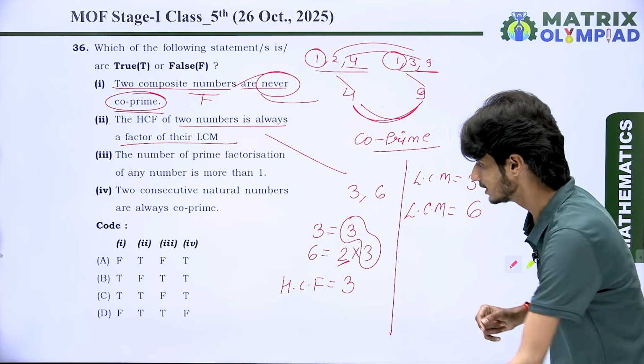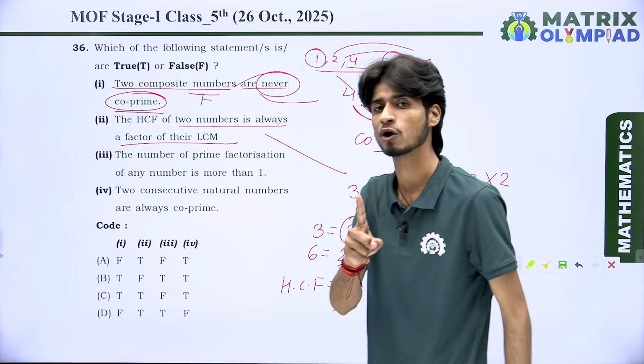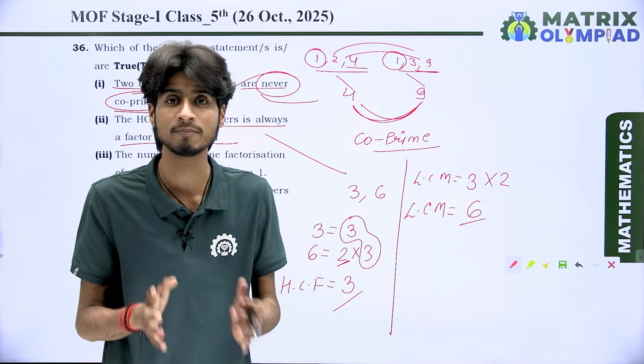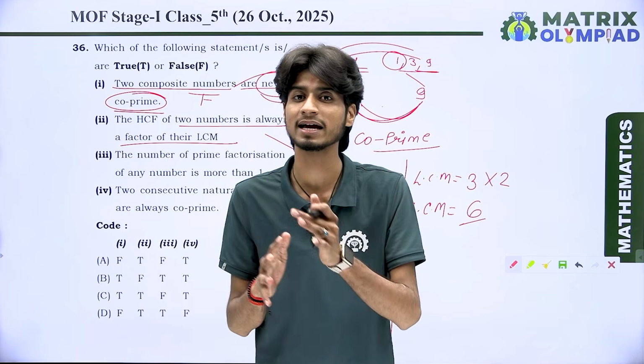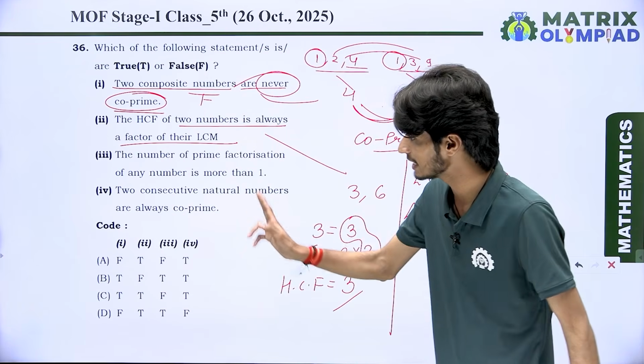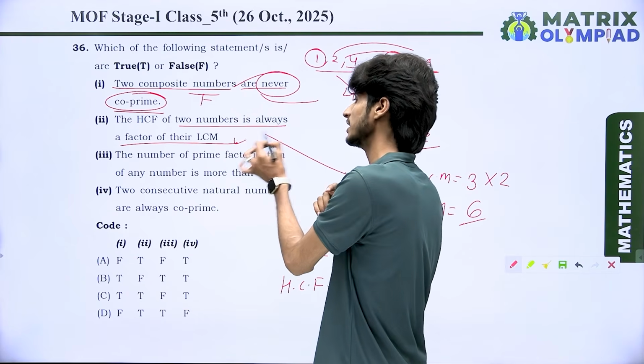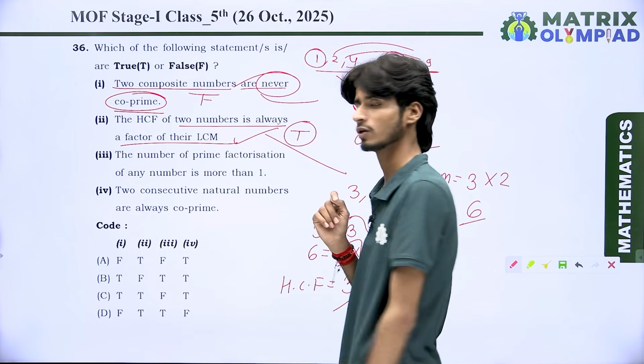Look at here, the HCF is 3 and the LCM is 6, and 6 is properly divisible by 3. That means the LCM of 2 numbers is always divisible by HCF. Then we say HCF is a factor of their LCM. Yes, this is true. Got it?